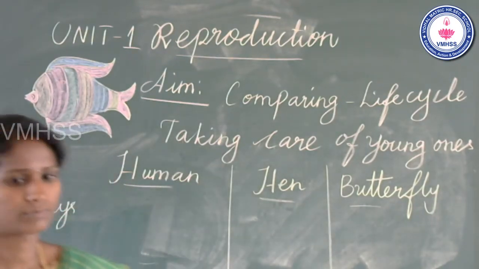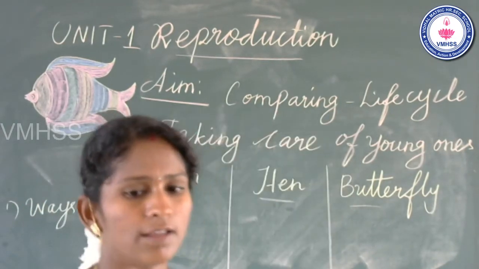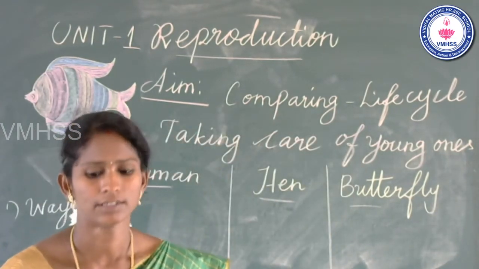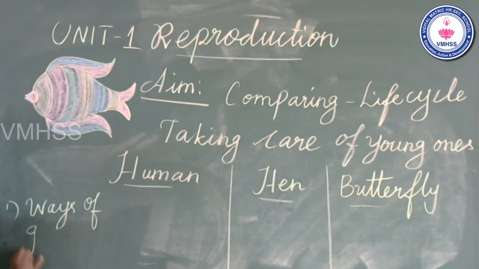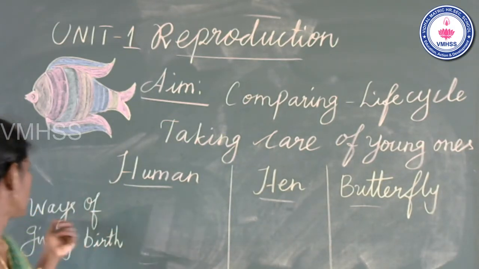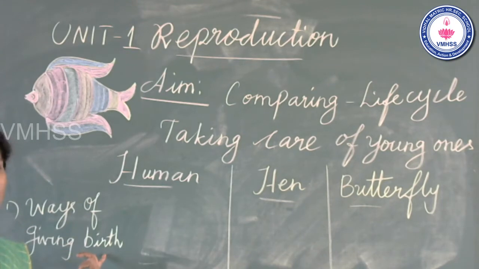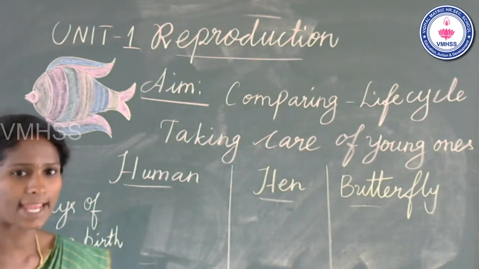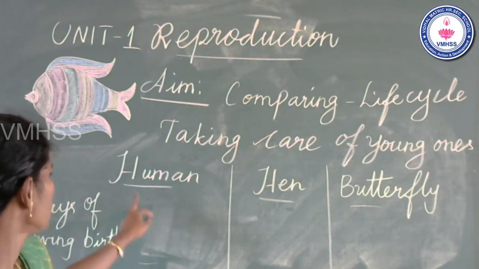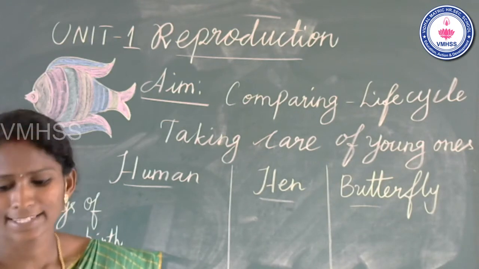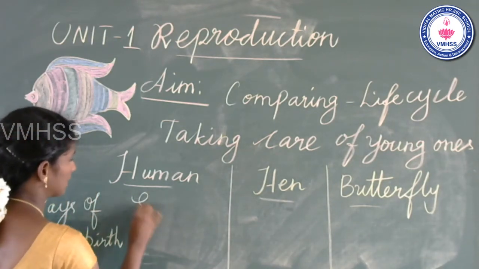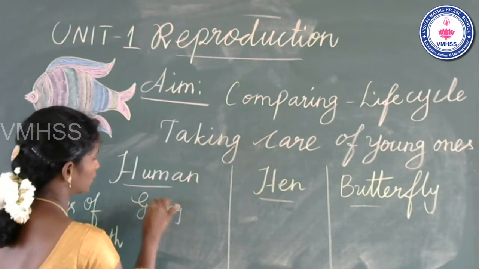First one, ways of giving birth. Compare the point. First one, ways of giving birth. You have already guessed the answer, yes? Okay, what is the first one? Human being, what are the ways of human being giving birth? Yes, excellent answer. Giving birth to young one.